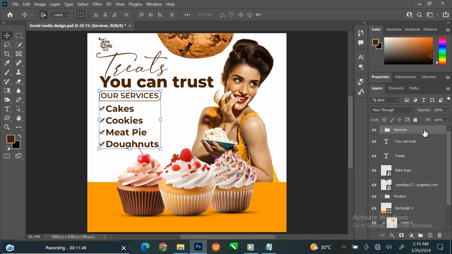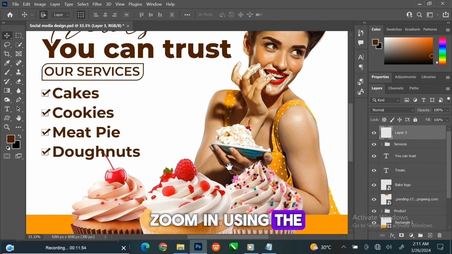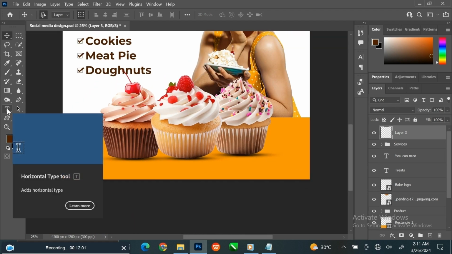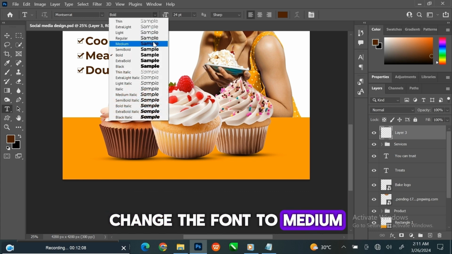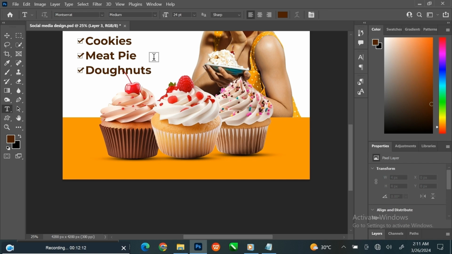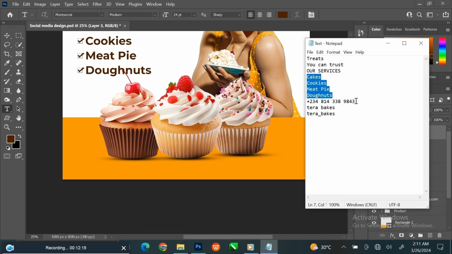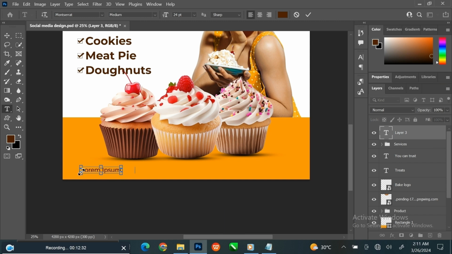Select the group layer. Create a new layer on top. Zoom in using the bracket key. Select the text tool. Change the font to medium. I will go to my notepad and copy the text. Left-click on the orange space. Press Ctrl+V to paste.